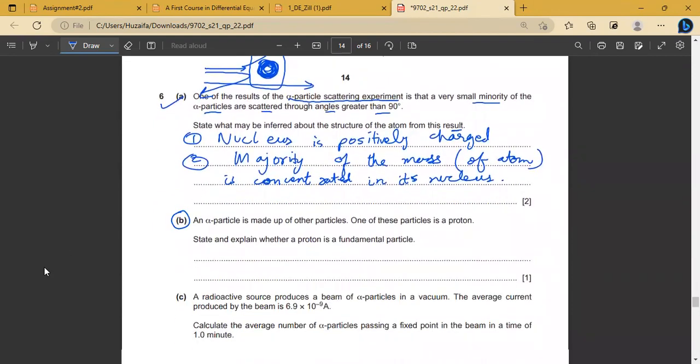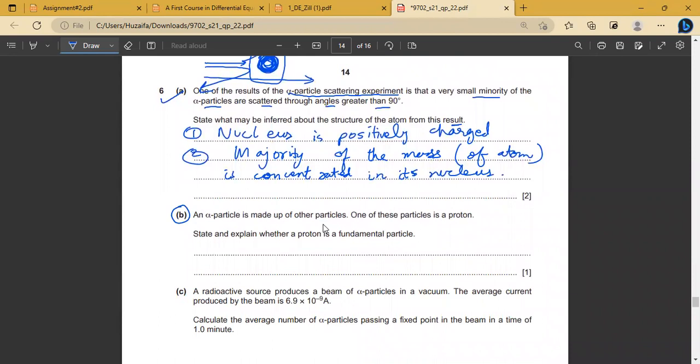Now part B: an alpha particle is made up of other particles. What it is saying is that an alpha particle is a composite particle, therefore it is made up of other particles. One of these particles is a proton. State and explain whether a proton is a fundamental particle. What do you think?